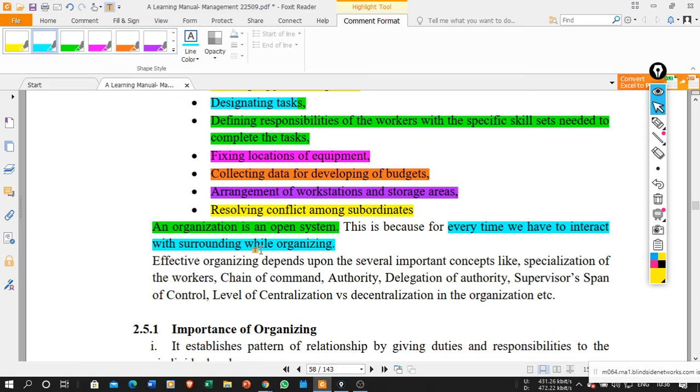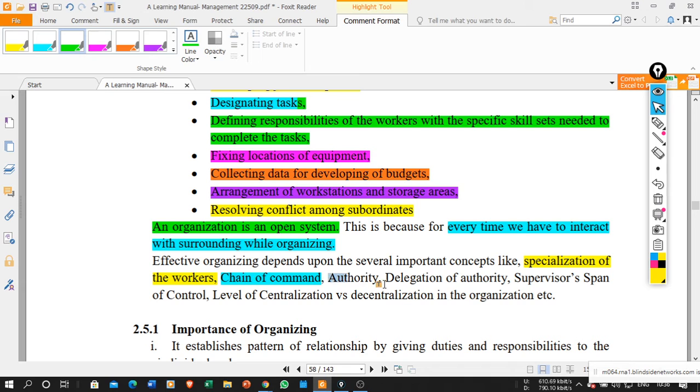So effective organizing depends on several important concepts. Now, there are so many concepts on which effective organizing will depend. What are these concepts? One is specialization of the worker. Second one is chain of command, whereby instructions flow only through particular channels.